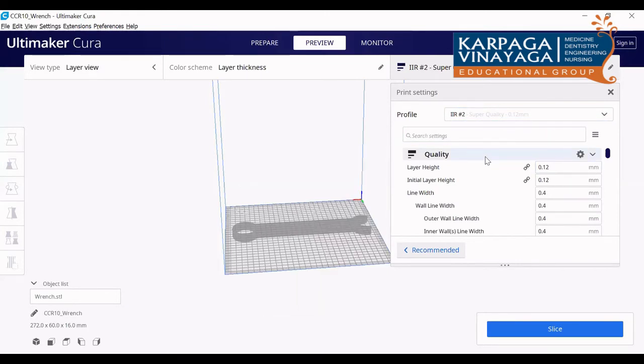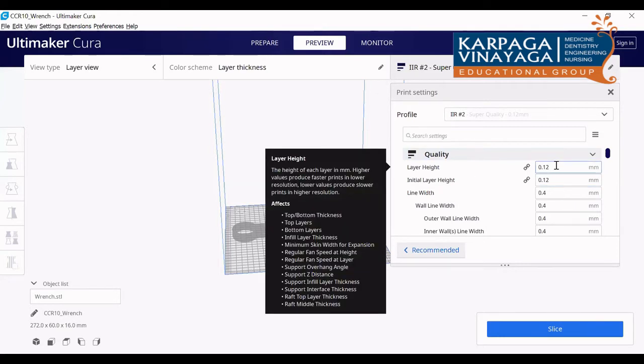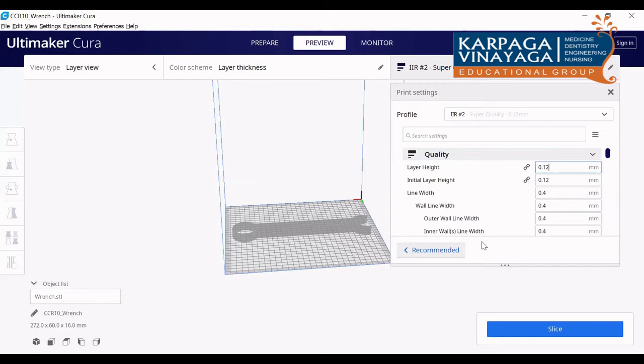First thing is the quality. First one asks for layer height. So initially we are putting 0.12. My nozzle is 0.4 mm. So my option is either I have to put 0.08 or I have to put 0.12. Normally we put the layer height between 0.08 and 0.1, normally less than the nozzle diameter, so the quality will be nice. First one.